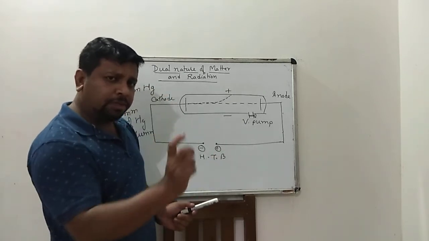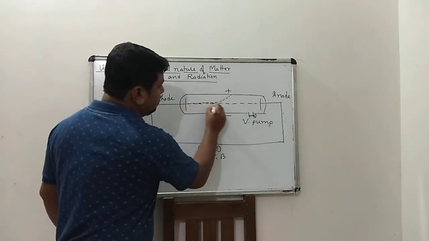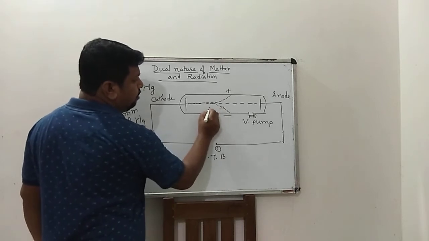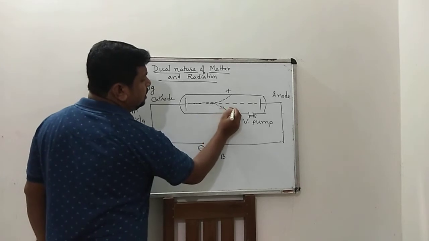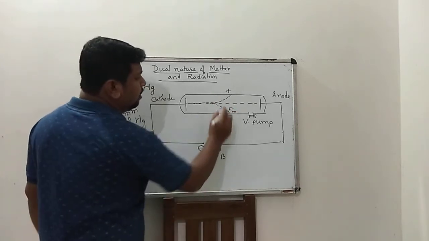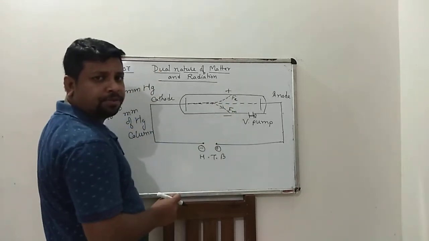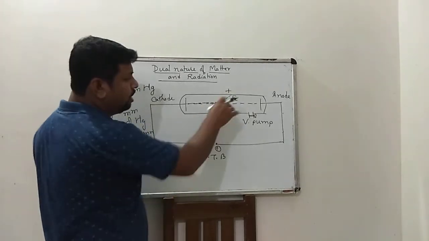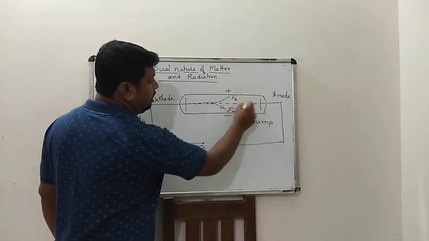If at that position a magnetic field is applied, then it moves in this direction due to presence of magnetic field, due to presence of Fm. Due to presence of electric field, it moves in upward direction. If both are equal, then it is undeviated, then it is moving in this direction.